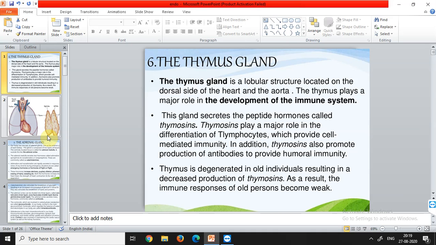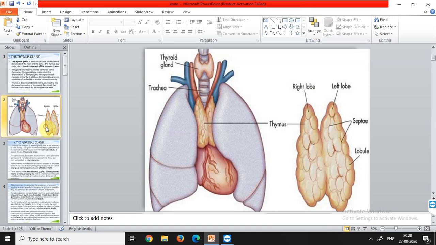So we have seen that as the person grows older and older, जो उनकी immune system है वो weak होता जाता है. The reason for this is जो thymus gland होता है वो as we grow older वो degenerate होता जाता है with the due course of time, और जो thymosin secretions है वो भी कम हो जाते हैं. As a result, the immune responses of old persons becomes very weak. That's why in the very young children, like less than the age of 5, they also have a weak immune system, and after the age of 60 or 65 the immune system gets weaker, and this is the reason for that. Now the structure of the thymus gland.